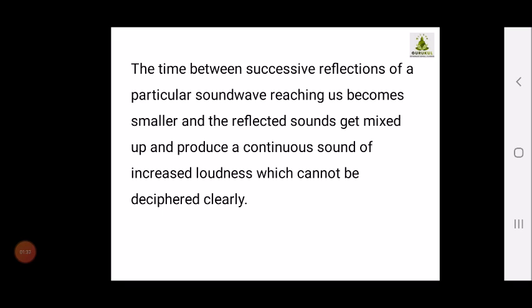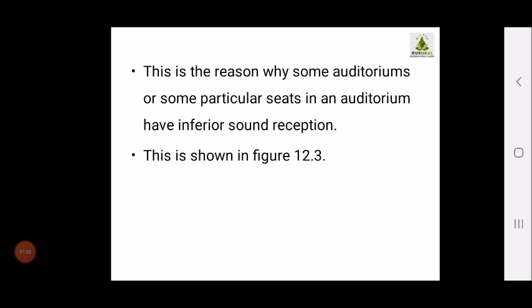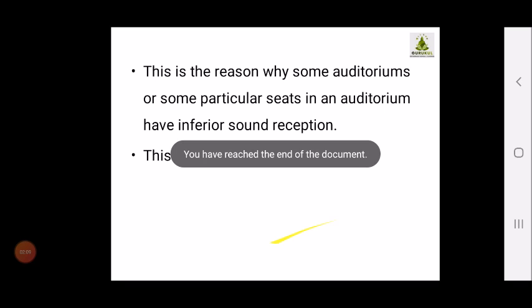The time between successive reflections of a particular sound wave reaching us becomes smaller, and the reflected sounds get mixed up and produce a continuous sound of increased loudness, which cannot be heard clearly. This is the reason why some auditoriums or some places in auditoriums have inferior sound quality. This we have already shown in figure 12.3.